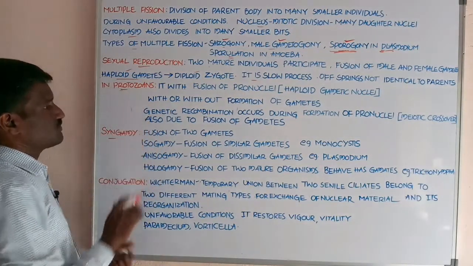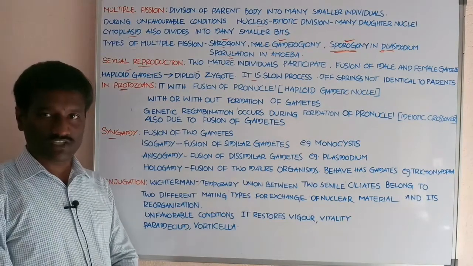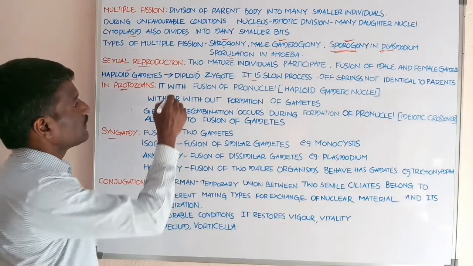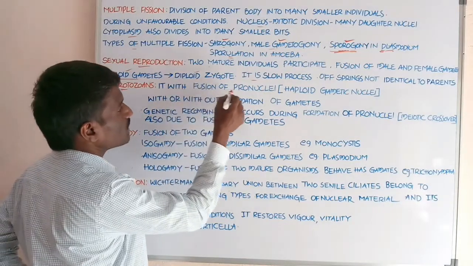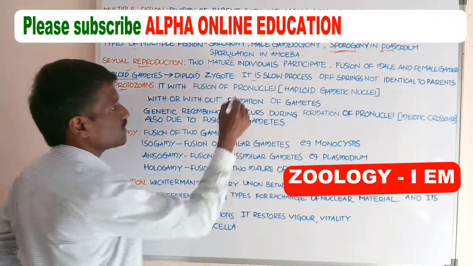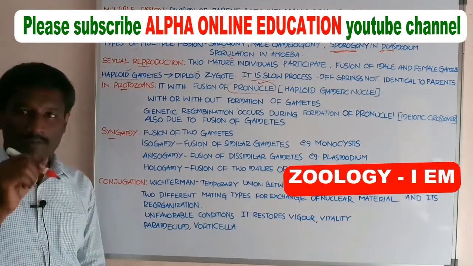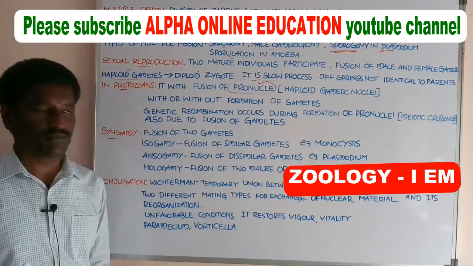Next, in protozoans, what about sexual reproduction? Sexual reproduction in protozoans is with the fusion of pronuclei. What about the pronuclei? Pronuclei means haploid gametic nuclei.